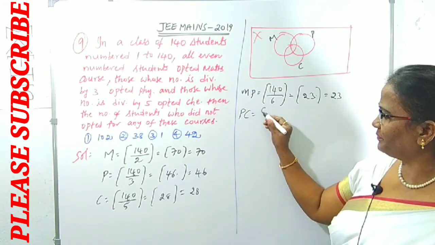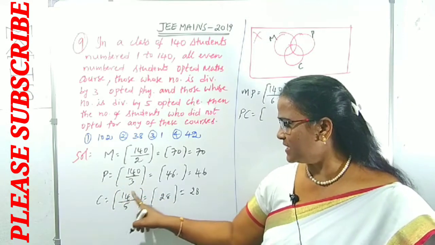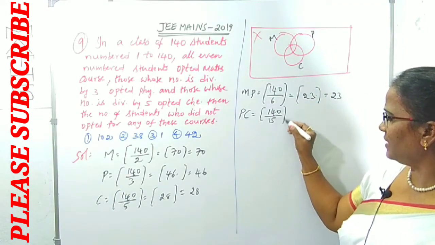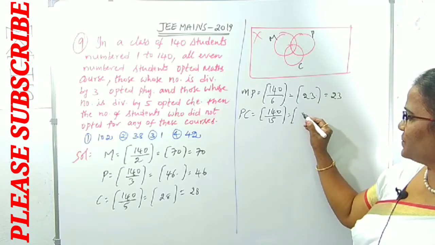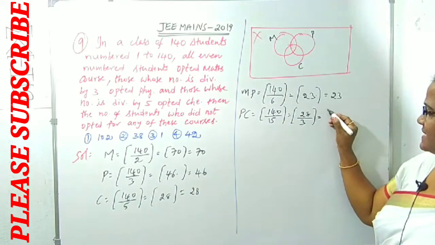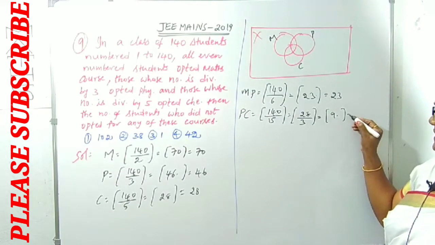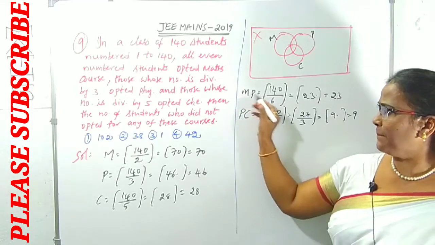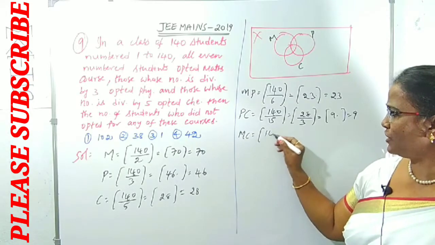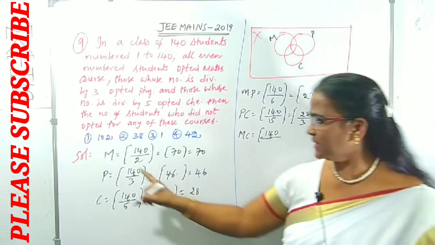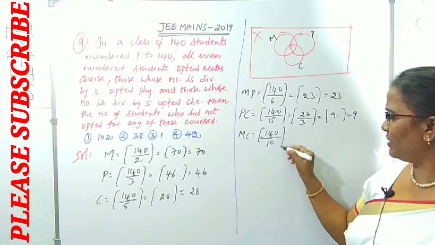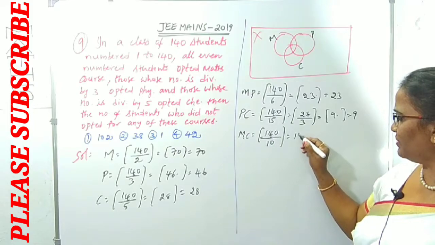Same way, can we guess? Physics, chemistry. 3 5s are 15. That is 140 by 15 you have to take. Right. 5 2s are 10, 5 8s are 40, by 5 3s are 15, 3 9s are 27. 9 point something we can get, it is 9 only. Right. Now MP, PC is over. Now MC. 140 by MC, these two, 2 and 5. 2 into 5 is 10. Right. 140 divided by 10 means 14 we can get.